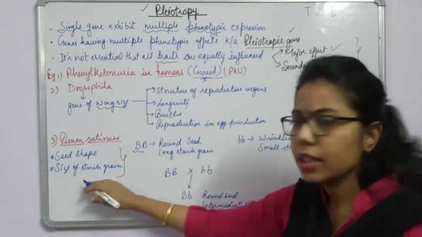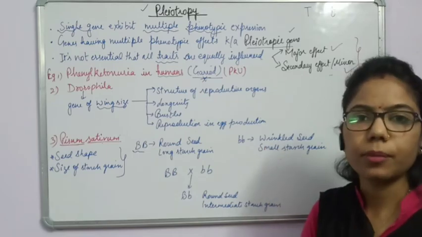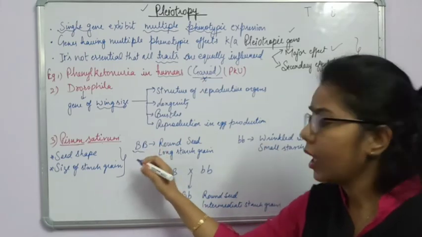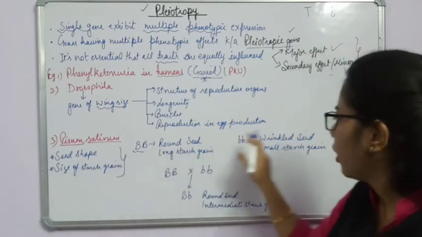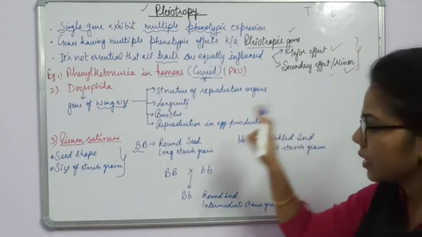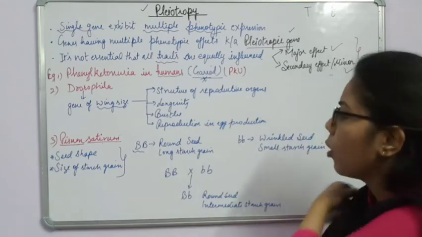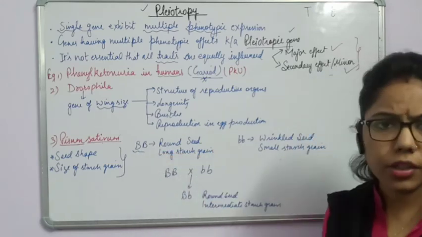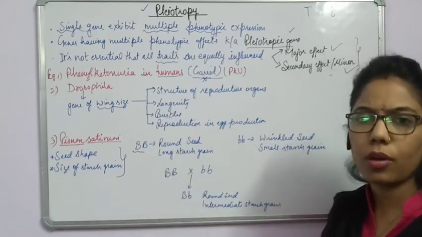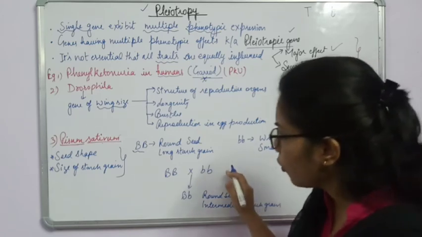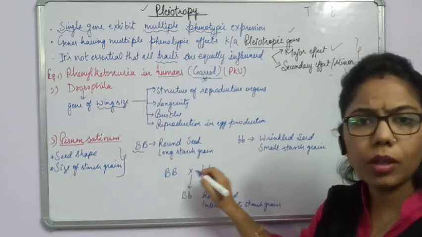Now, for each gene we have two alleles. What are they? One is dominant, another is the recessive one. The dominant one we denote with the round seed. As we have said, seed shape can be round or it can be wrinkled. In the same way, the starch grain size can be larger or it can be smaller. So in case of dominant, the starch grain size is large, while in case of recessive, the starch grain size is small. Now when we go for the crossing of these two traits, capital BB and small bb,